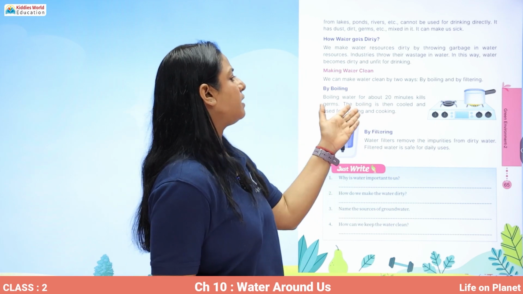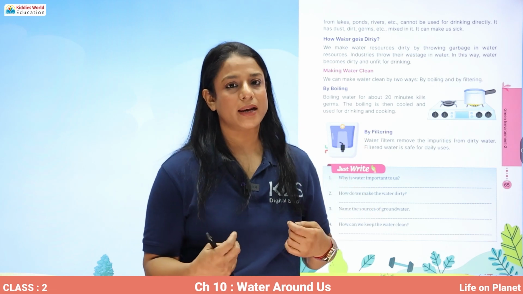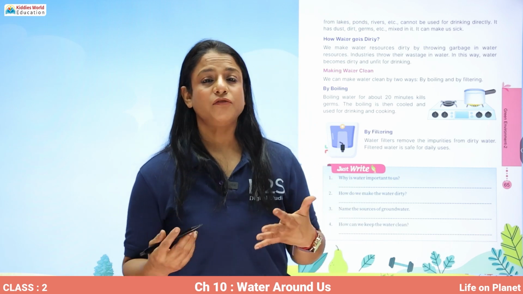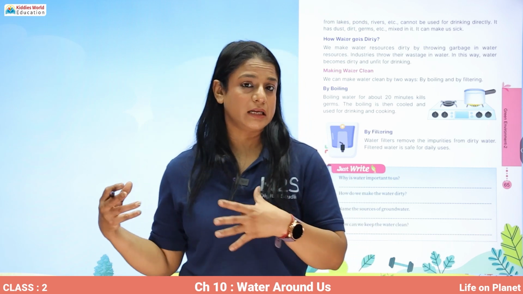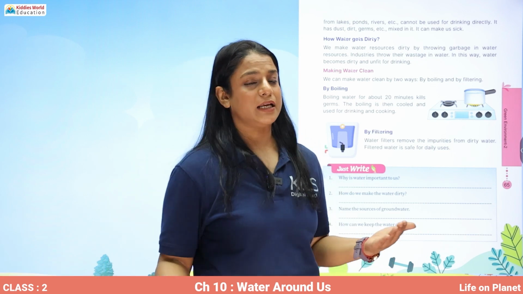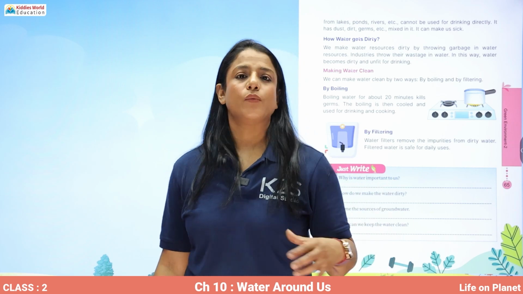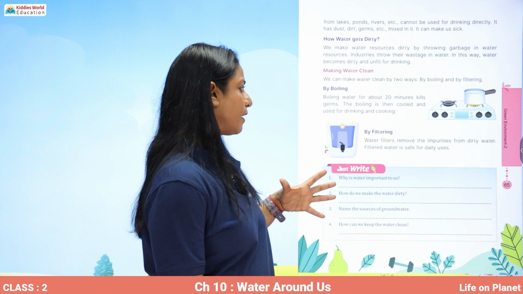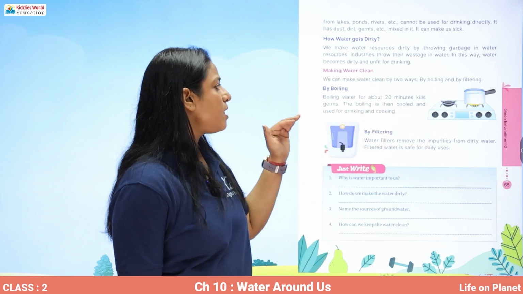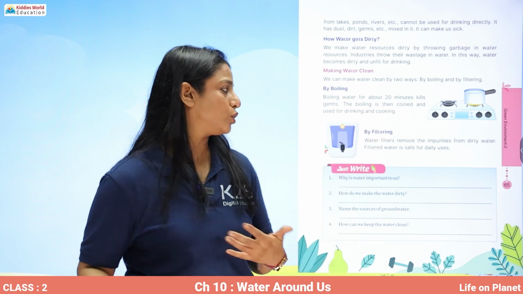We make the water clean in two ways: by boiling and filtering. So what is boiling? When we start heating the water, boil it for 20 minutes and then cool it down immediately, we are killing all the germs in the water, which then becomes fit for drinking. So boiling water for about 20 minutes kills the germs. The boiled water is then cooled and used for drinking and cooking.